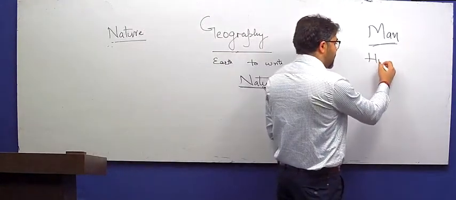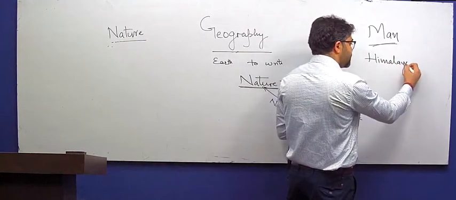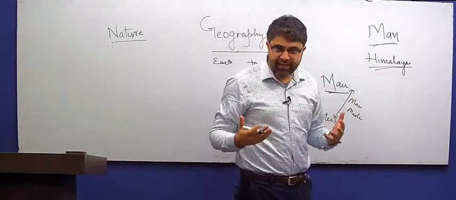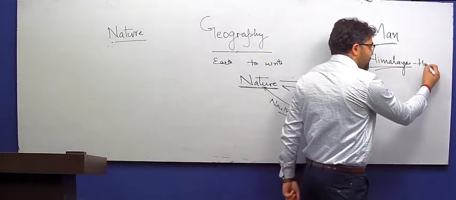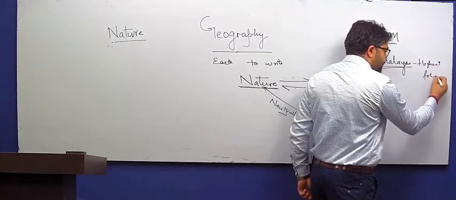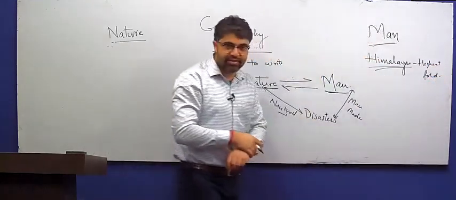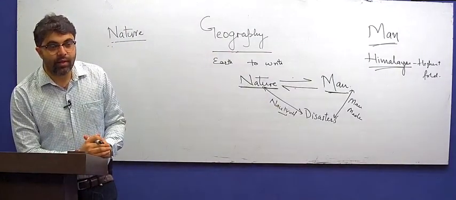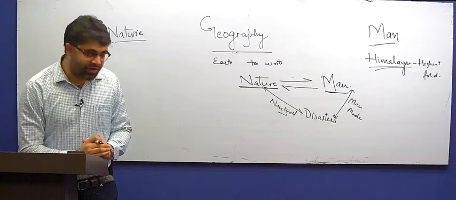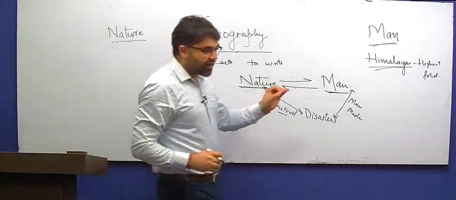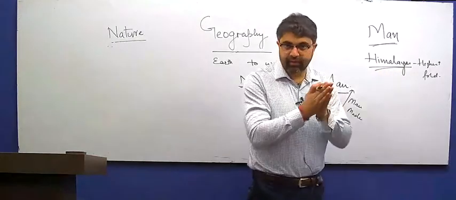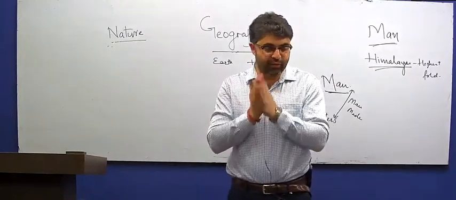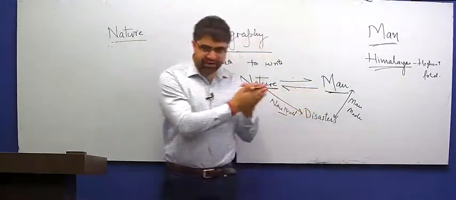All of us know something about the Himalayas. One common feature that everyone knows is that these are the highest fold mountains of the world. Average elevation is around 6,100 meters above sea level. In geomorphology, you will understand the formation of the Himalayas: the Indian plate colliding with the Eurasian plate, and the Tethys Sea in between was compressed to form these high fold mountains. That's a matter of discussion in geography.